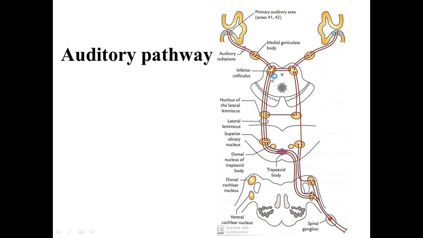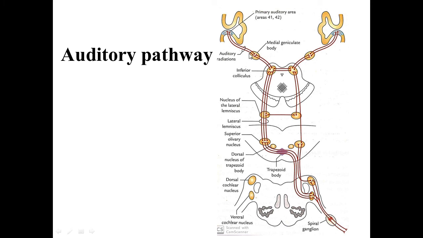Now in the midbrain, the lateral lemniscal fibers relay in the inferior colliculus. This is the inferior colliculus. So the lateral lemniscal fibers relay in the inferior colliculus of the midbrain, and from the inferior colliculus the fibers go to the medial geniculate body.